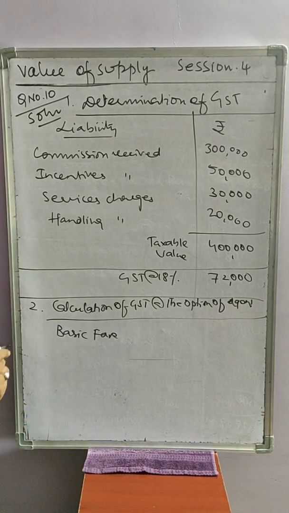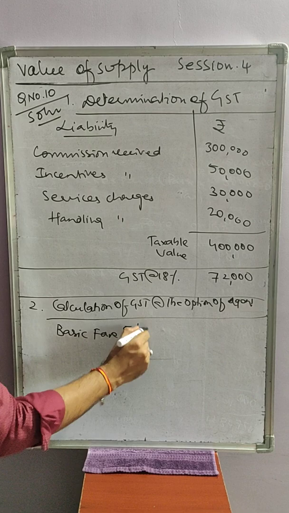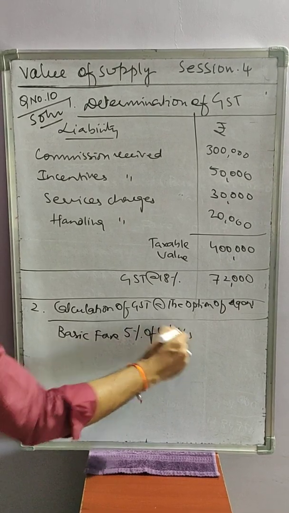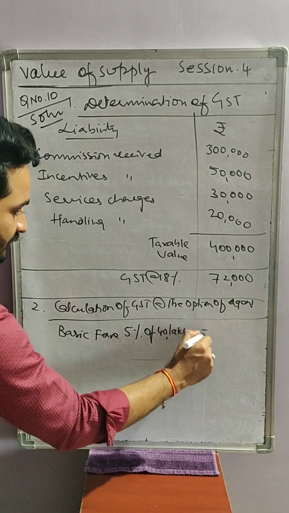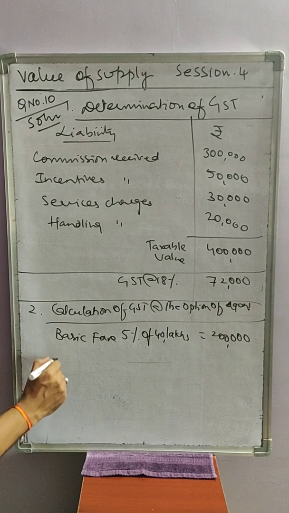Basic fare on domestic, that is 5% of 40 lakhs, that comes to 2 lakhs rupees. Next one, international booking.